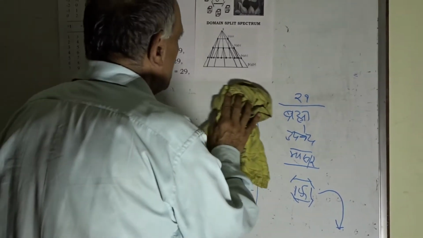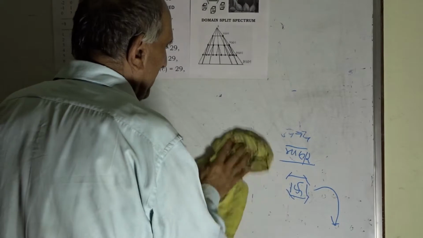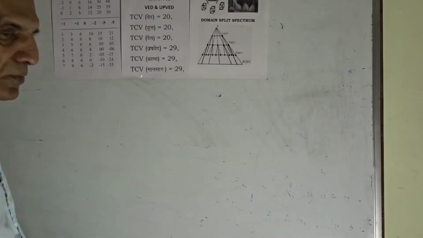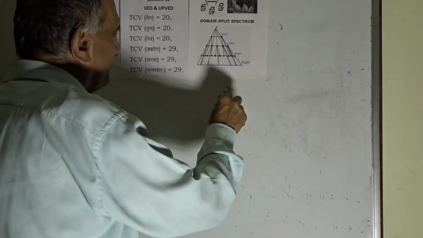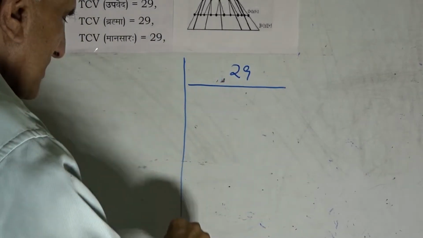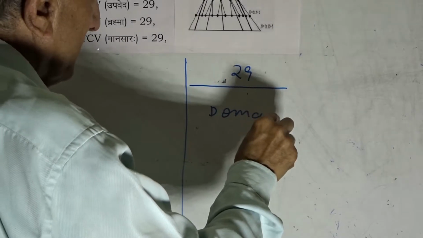This pair of chase steps of Vedic mathematics and of Vedic mathematics, science and technology deserve to be comprehended well. This value of 29 is the concept which takes us to domain split spectrum.